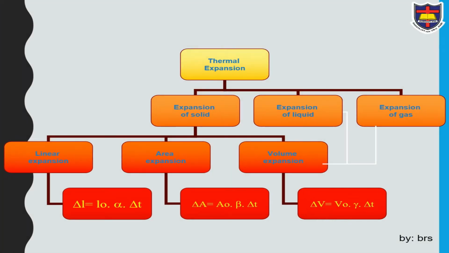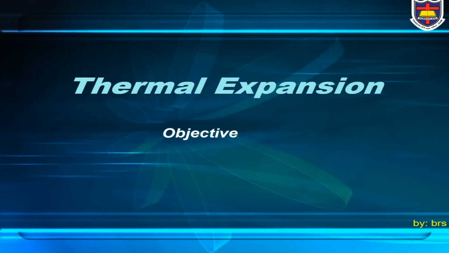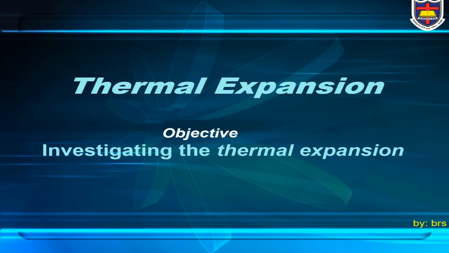Thermal expansion is divided into three types: expansion of solid, expansion of liquid, and expansion of gas. Expansion of solid is divided into three types: linear or length expansion, area expansion, and volume expansion. Expansion of liquid only has volume expansion, and expansion of gas only has volume expansion. In this video, we will investigate the thermal expansion in solid, and especially in length expansion.